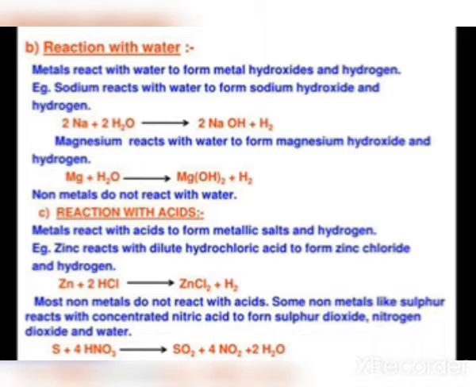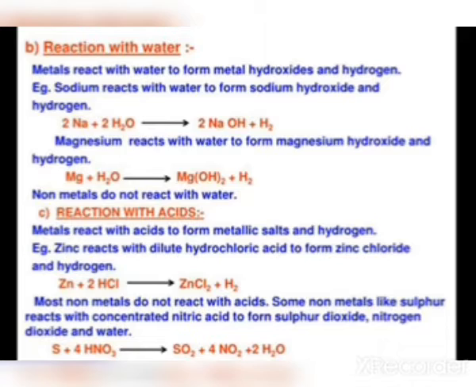When the metal reacts with acid, it forms metallic salt and hydrogen gas. Example, zinc reacts with dilute hydrochloric acid to form zinc chloride and hydrogen gas. So Zn plus 2HCl gives ZnCl2 plus H2.